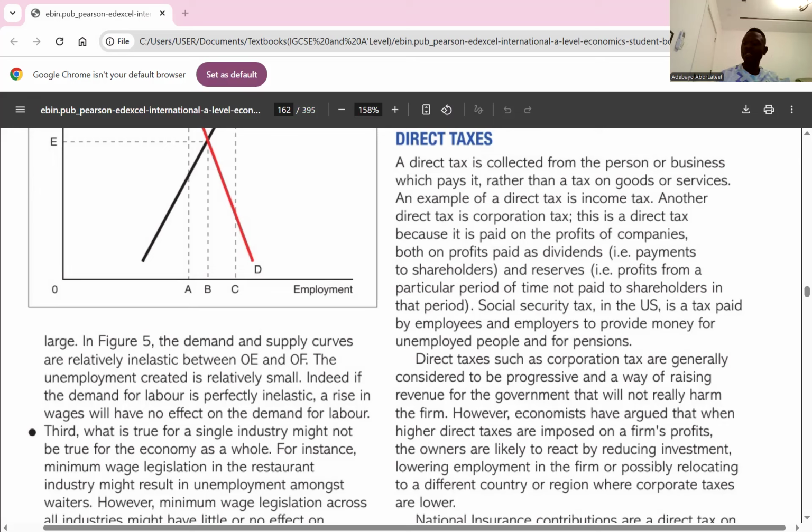Competitiveness. High tax burdens on businesses can make them less competitive, potentially reducing employment. If taxes on profits are high for firms, their return on investment reduces, and because of that, they won't be competitive. That reduces employment opportunities because they won't be able to create more jobs. A firm that is not competitive, what's the essence of increasing job opportunities or expanding? They won't be able to expand, and if they cannot expand, they cannot employ more workers. So that is the effect of direct tax on labor demand and labor supply. Any question about that? Okay.